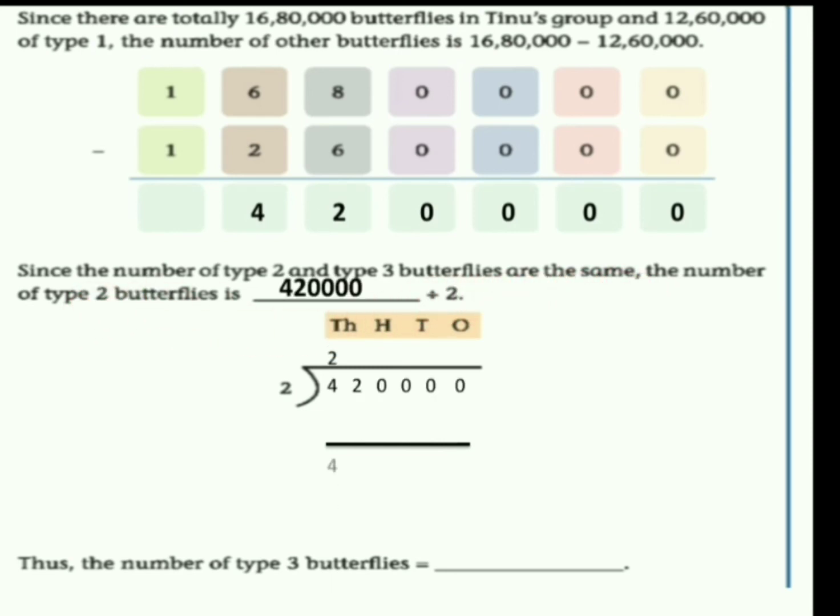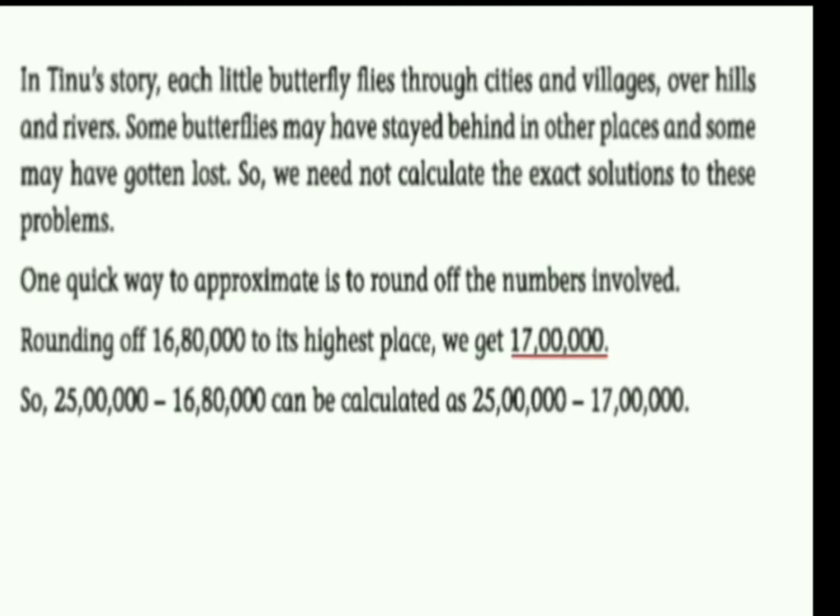So 2 2s are 4, then 1 2s are 2, so it is 42. After that zeros are there, so I am just putting zeros in the quotient place. So again we got 42,000. By subtracting this, we got the answer as 0. So the answer is 2,10,000. You have to write the answer in the blank as well as on the previous page.